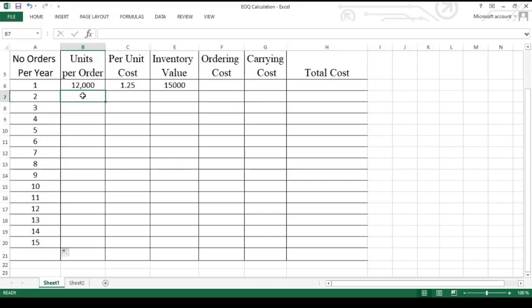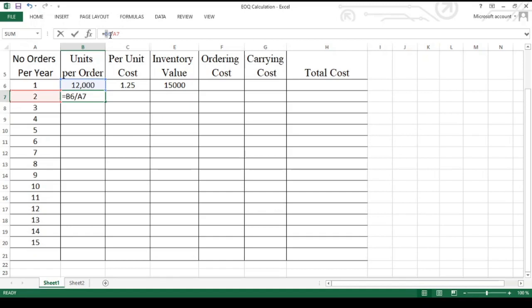Now I will calculate for two orders. What is my order size? It is equal to the total requirement of the material divided by how many orders I am giving. I am giving two orders. That means per order, how many units are going to be ordered? 6,000 units. After finding this, if you see the formula bar, you will see B6 divided by A7.